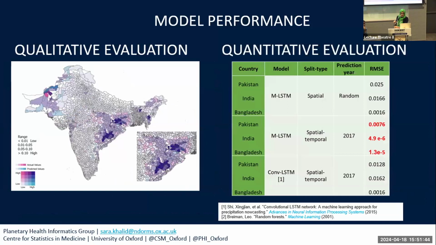In terms of quantitative model performance, prediction accuracy and root mean squared error were produced, and the results are in agreement with the qualitative maps. You can see that the proposed model, the one shown in red, has the lowest regression error as compared to the reference model, which was the convolution LSTM, a benchmark model used in weather forecasting.